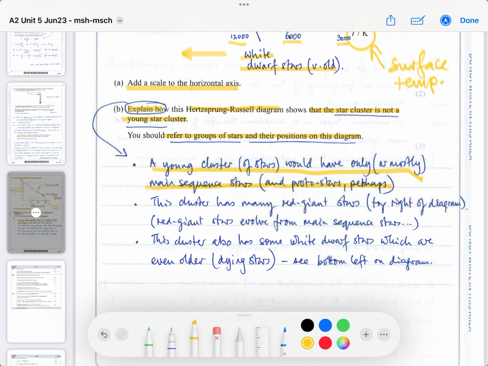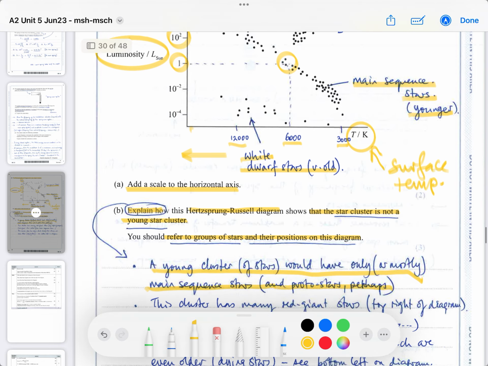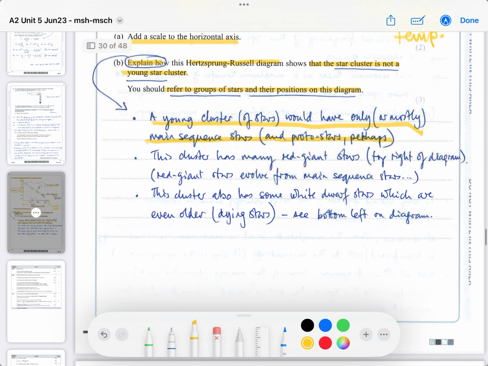Protostars have not really been shown on this diagram. Protostars are before they reach the critical temperature for fusion to occur in the interior. This cluster has many red giant stars, top right of the diagram as I've drawn and labeled them, and red giant stars evolve from main sequence stars once they run out of hydrogen fusion. So the hydrogen is being used up to an extent where they can no longer fuse hydrogen together, so they've got to look to possibly fuse helium and, for some stars, larger nuclei.